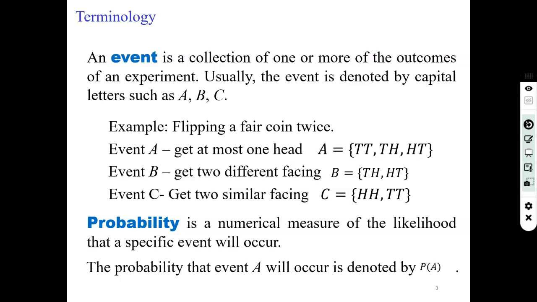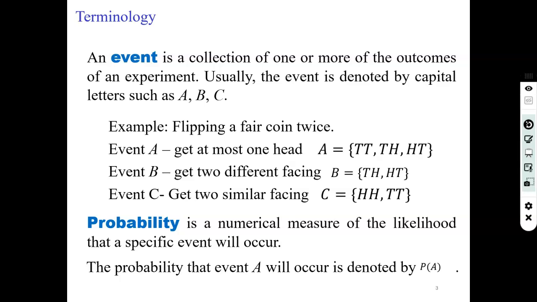Now probability is a numerical measure of the likelihood that a specific event will occur. I already explained that it is a measure of the likelihood of occurrence of a random event.